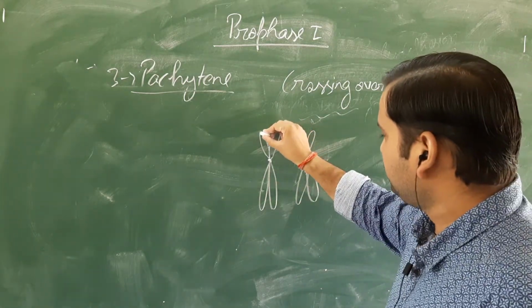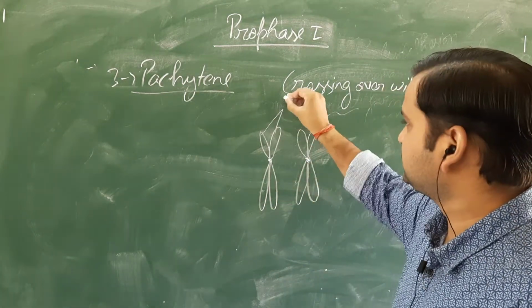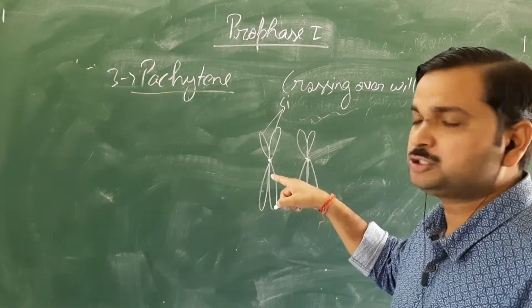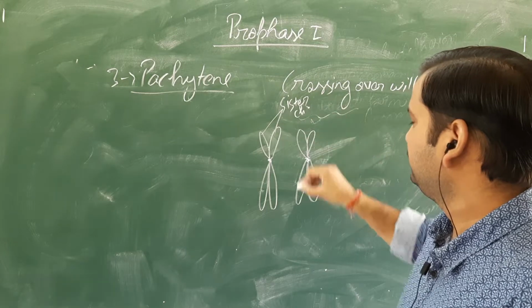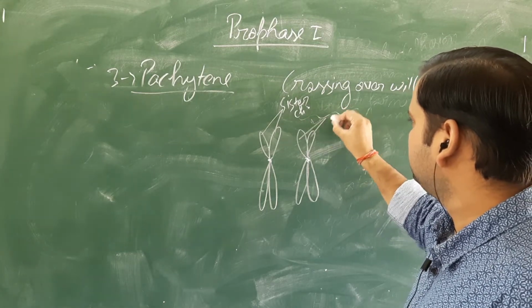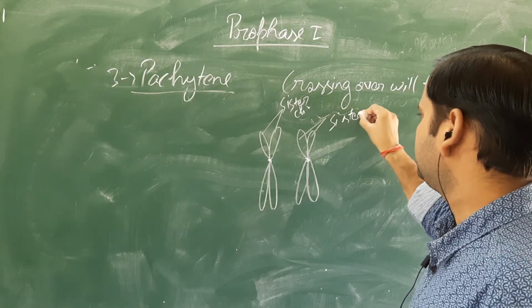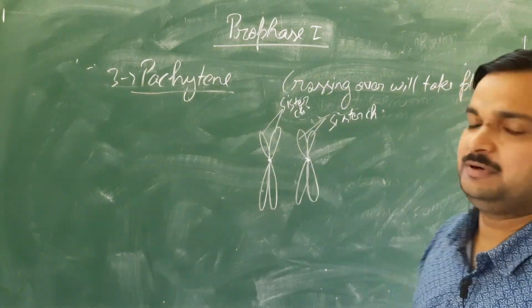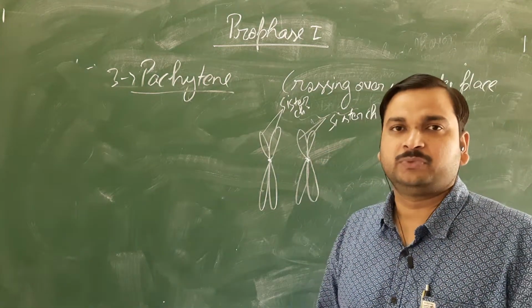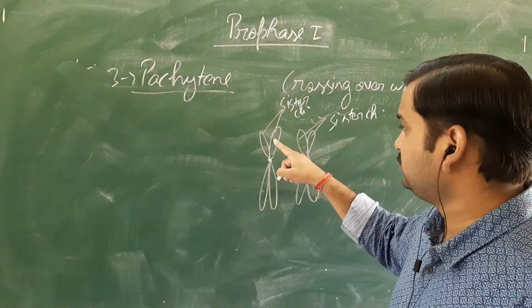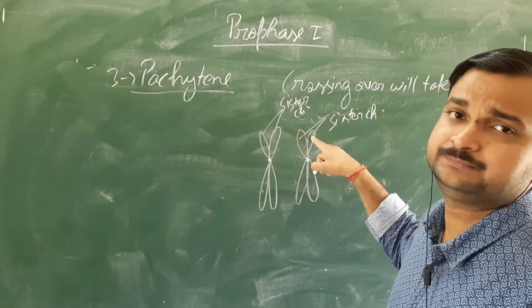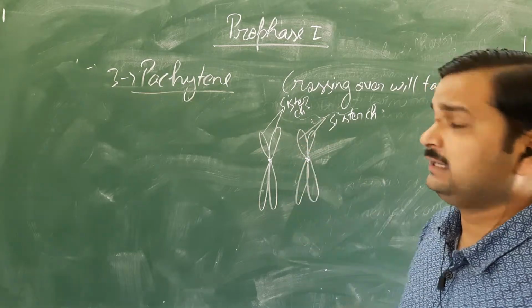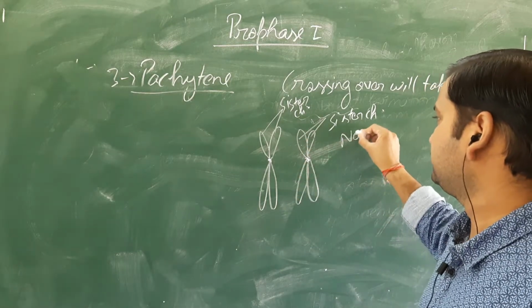You can see these two are chromatids. Since they are the chromatids of the same chromosome, they are called sister chromatids. These two are also sister chromatids because they are the chromatids of the same chromosome. But what about this chromatid and this chromatid? They are the non-sister chromatids.